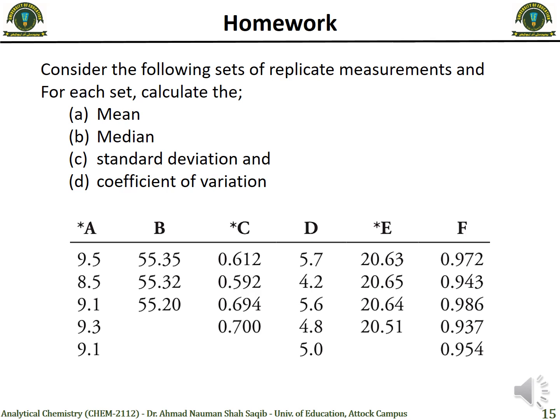There is a table given in which we have 6 data sets: A, B, C, D, E and F. So for these you have to calculate mean, median, standard deviation and coefficient of variation, for data set A, for B, for C individually.